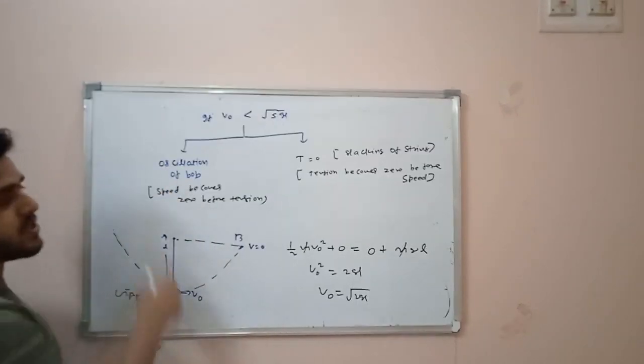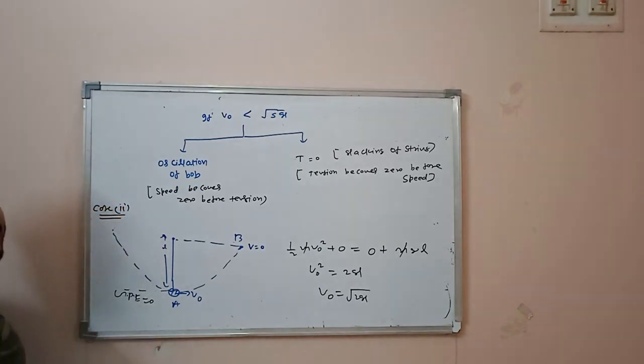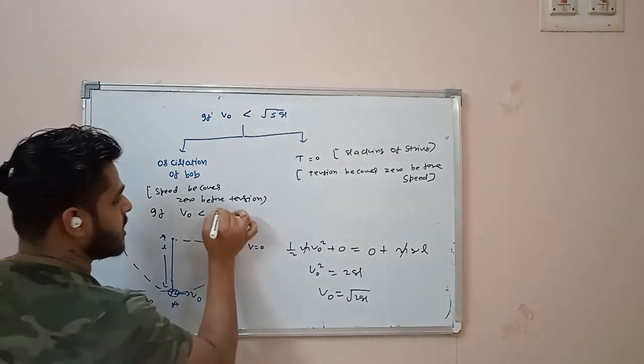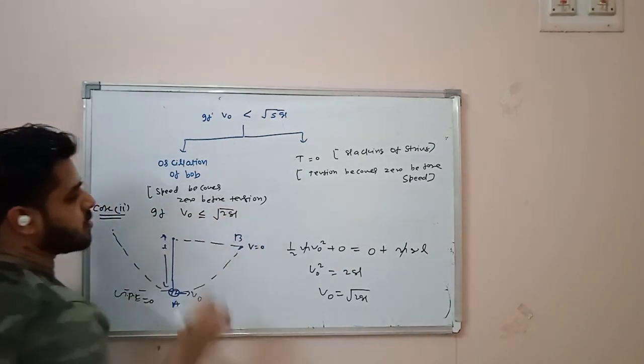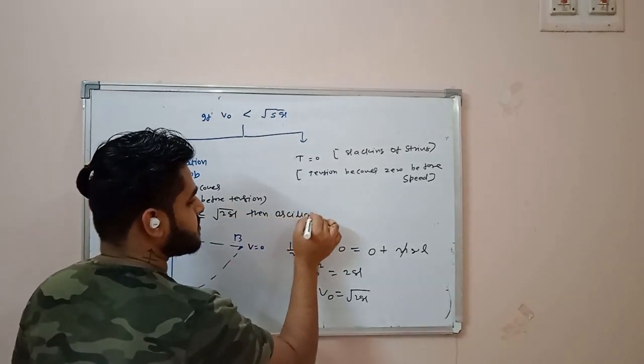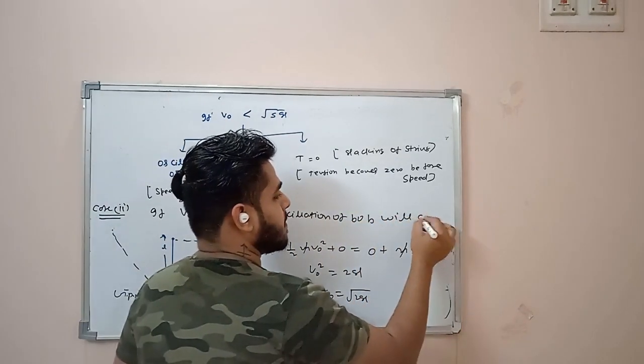So for case 2, oscillation of bob: if V0 is less than or equal to root over 2gl, then oscillation of bob will occur.